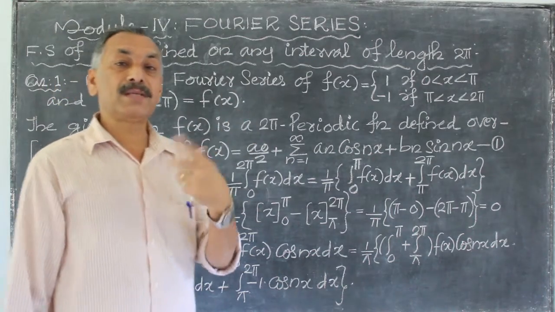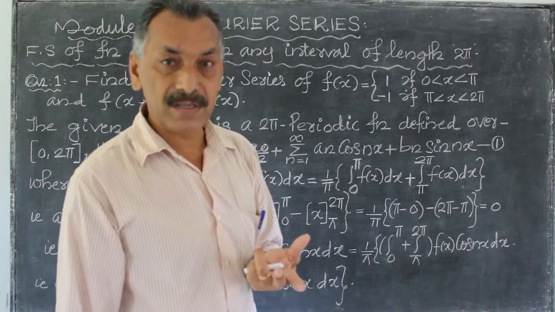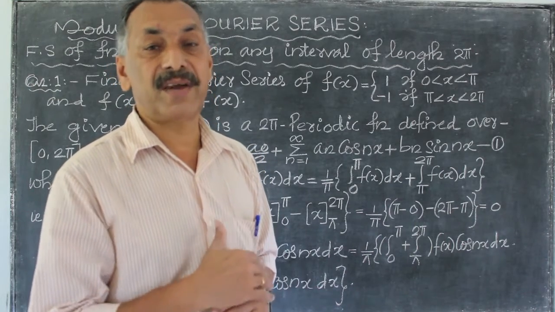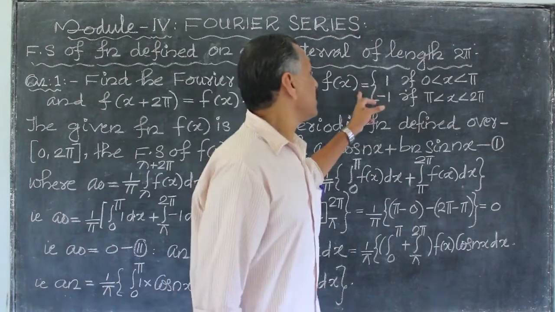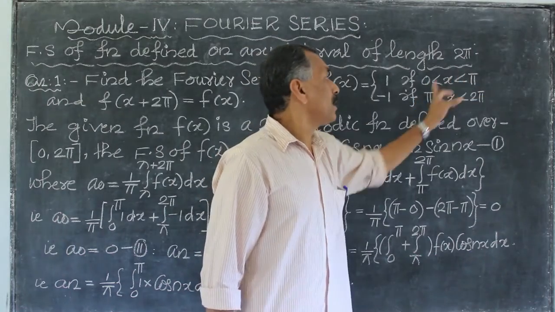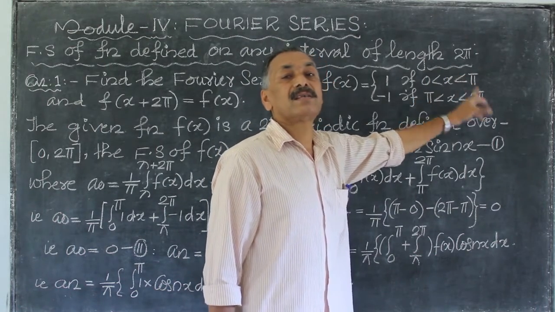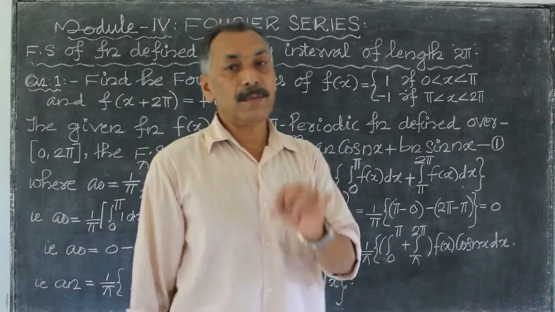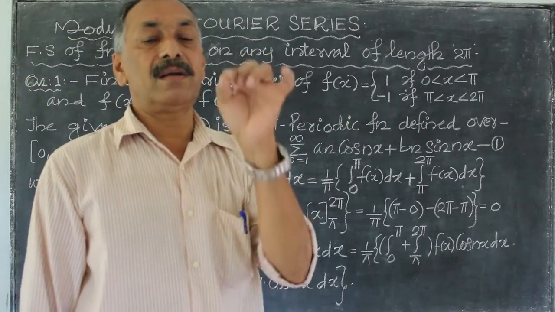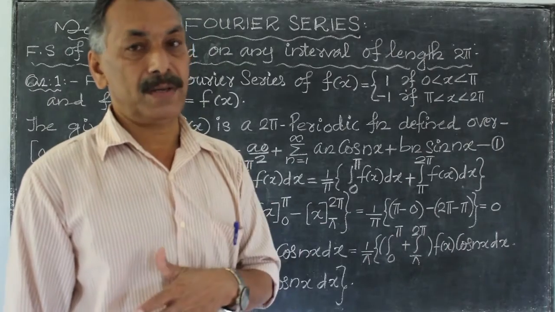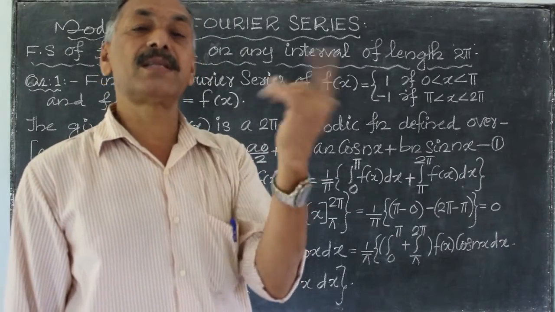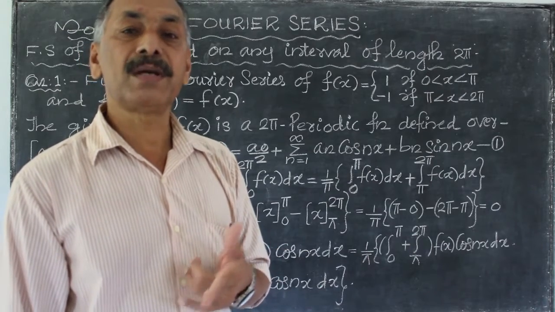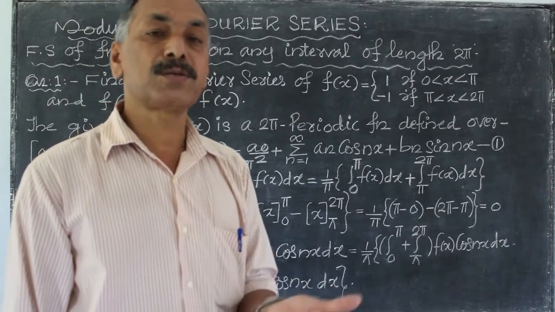F of x plus 2 pi is equal to f of x means the given function f of x is a 2 pi periodic function. What is the interval in which the function is defined? Then f of x is given in this interval 0 to pi and pi to 2 pi. That is, the function is defined over the interval 0 to 2 pi. Here 0 to 2 pi means lambda to lambda plus 2 pi, where lambda is equal to 0.